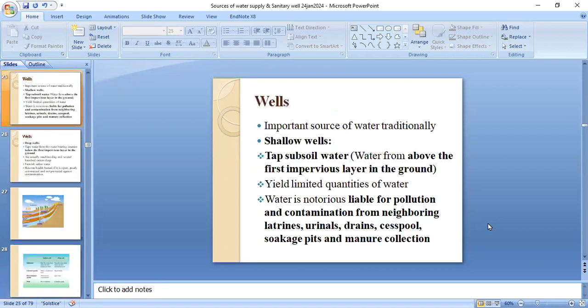Shallow wells. They tap soil water from above the first impervious layer in the ground. The impervious layer is the impermeable layer. It yields limited quantities of water. The water is notoriously liable to pollution and contamination from neighboring latrines, urinals, drains, cesspools, soakage pits, and manure collection.